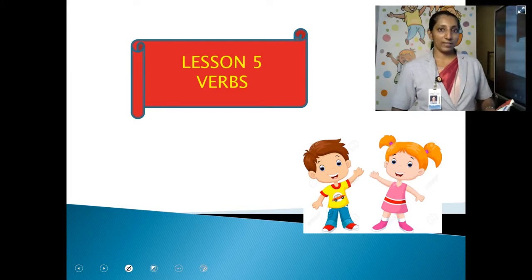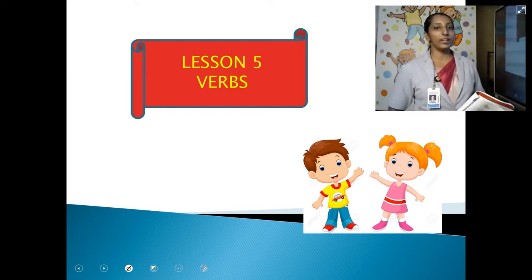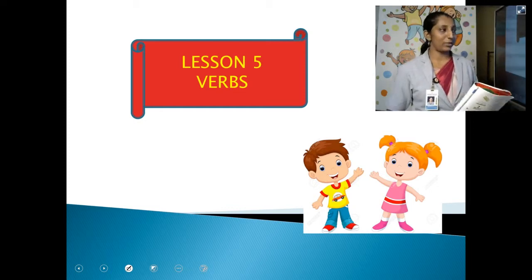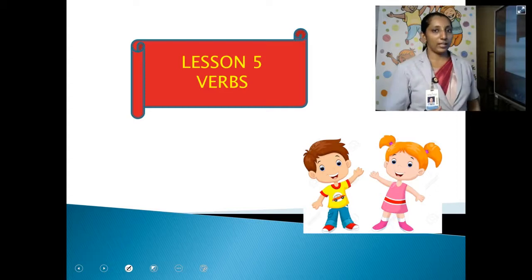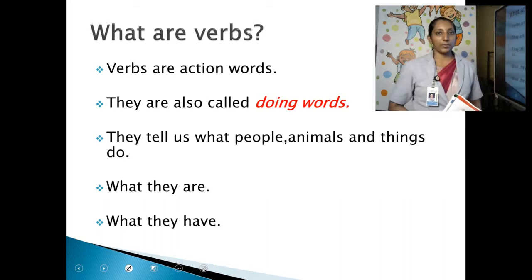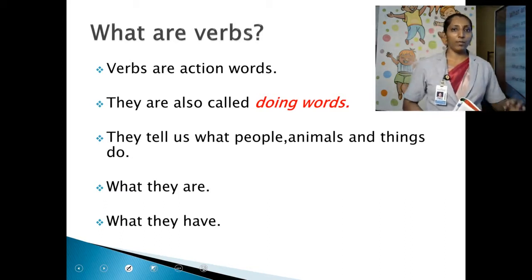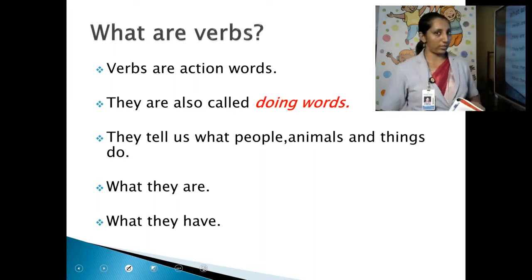So, the next lesson in the grammar part is lesson number 5. What is the name of the lesson? Verbs. So, we are going to learn more about verbs. What is a verb? You have already learned action words, right? So verb is yet another word for an action word.